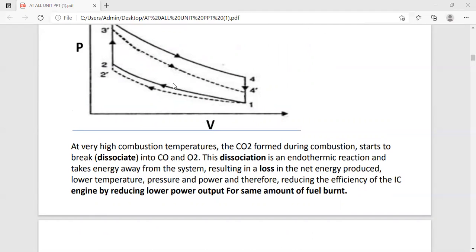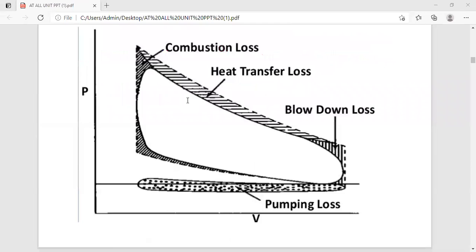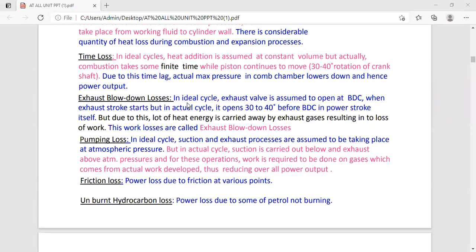So this loss of work we also call the exhaust blowdown loss, due to the early opening of the exhaust valve 50 degrees before BDC.